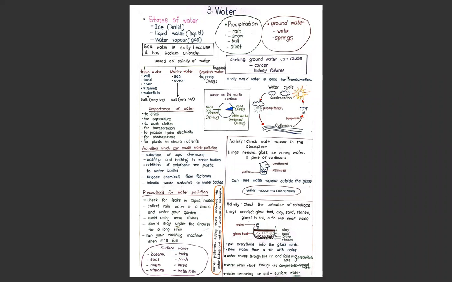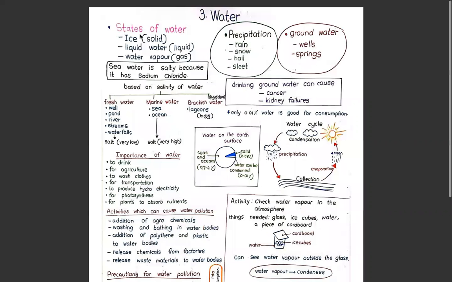Okay, let's have a look at water. We have three states of water. What are the three states? Ice, liquid water, and water vapor. That means ice can be taken as a solid object, liquid water can be taken as liquid, and water vapor is a type of gas. So, what are the three states of water? Solid, liquid, gas. Ice, liquid water, water vapor.